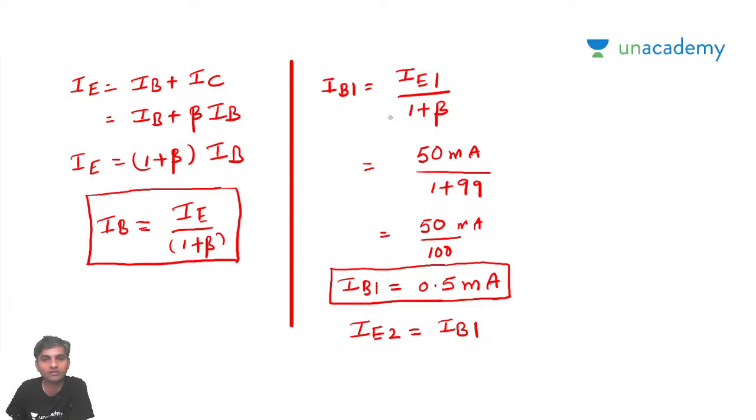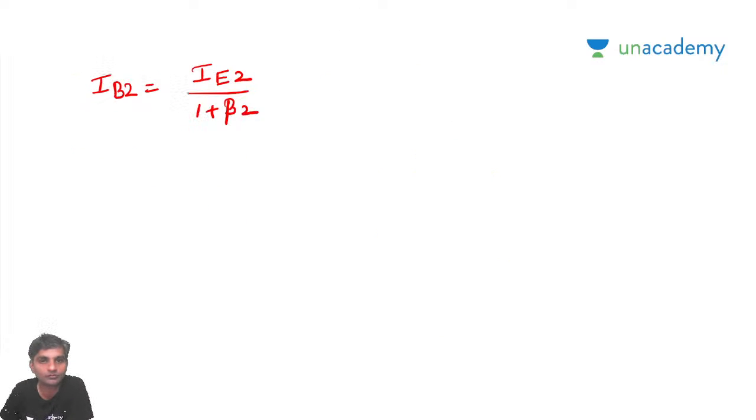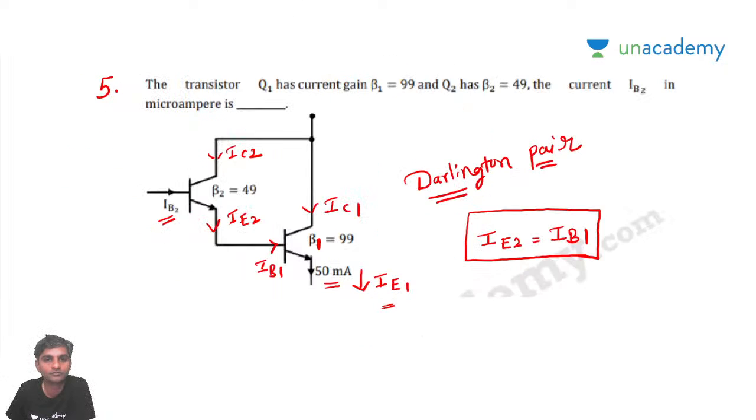Here this was beta 1, and now I am doing it for beta 2. So IE2, just now we calculated, is 0.5 milliamps by 1 plus beta 2, and beta 2 is 49.